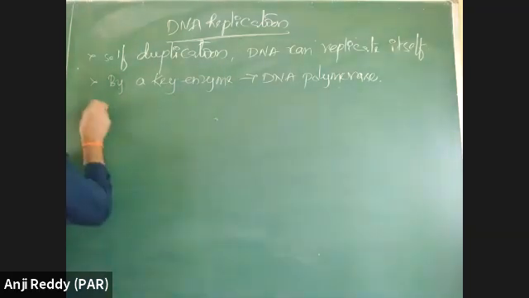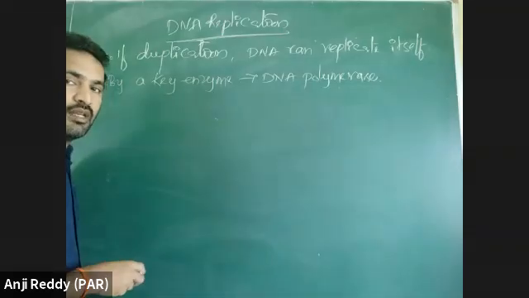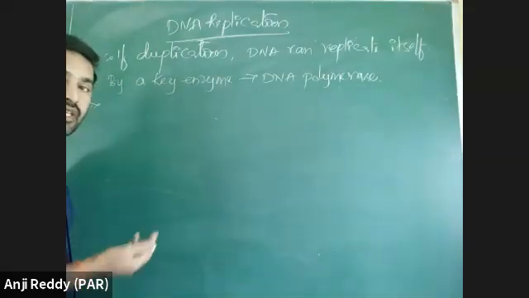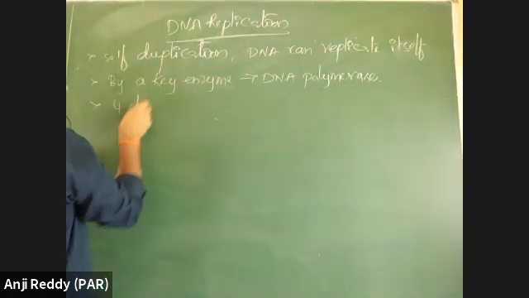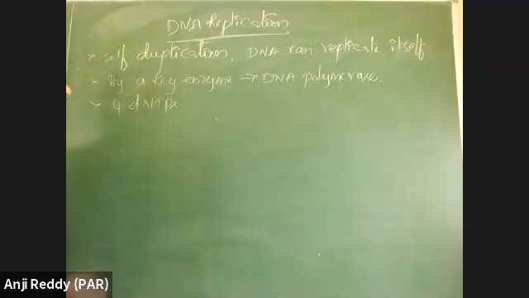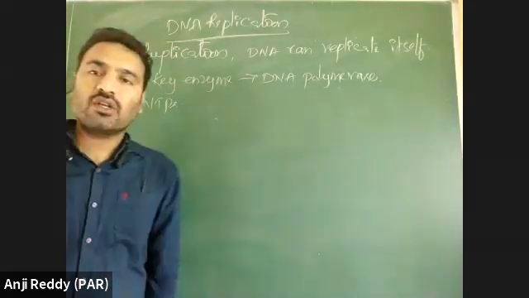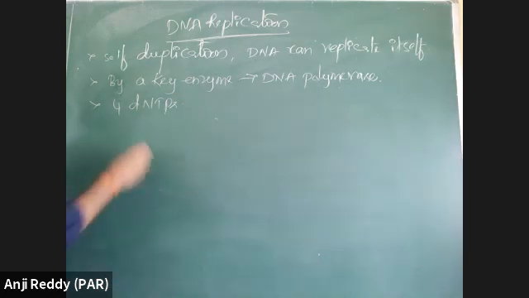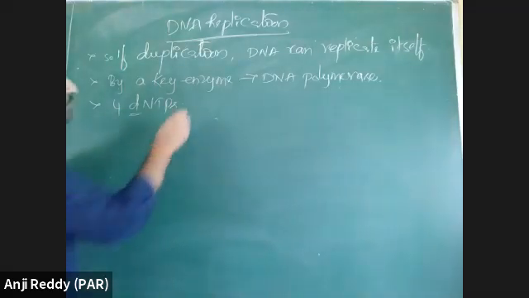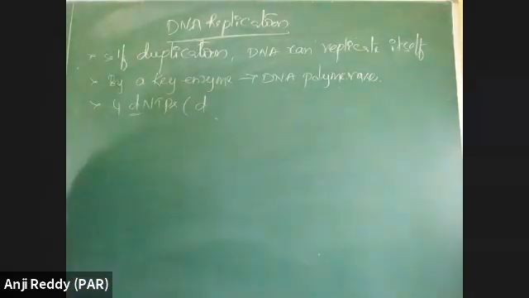Here, how is DNA polymerase responsible for synthesizing a new DNA molecule? Here, there are four types of deoxynucleotide triphosphates. What are the four types of deoxynucleotide triphosphates? Can anyone tell me? Nucleotide triphosphates, you know. What are nucleotide triphosphates? Among them, deoxynucleotide triphosphates are there. Four types of deoxynucleotide triphosphates, like? Anyone?